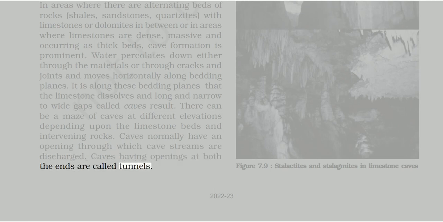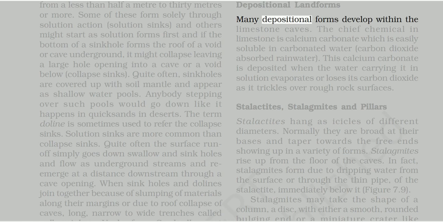Depositional landforms. Many depositional forms develop within the limestone caves. The chief chemical in limestone is calcium carbonate, which is easily soluble in carbonated water, that is, carbon dioxide absorbed rainwater. This calcium carbonate is deposited when the water carrying it in solution evaporates or loses its carbon dioxide as it trickles over rough rock surfaces.